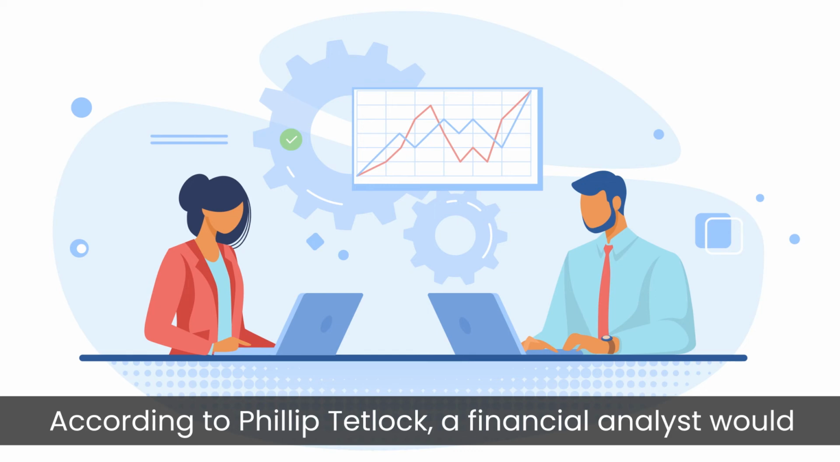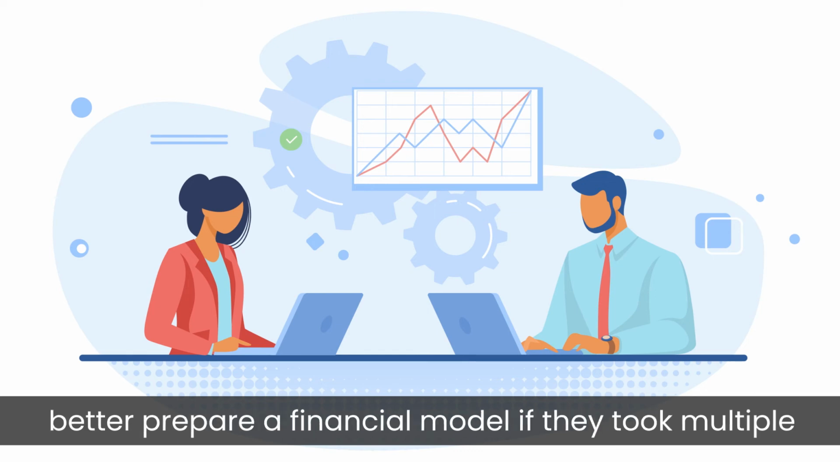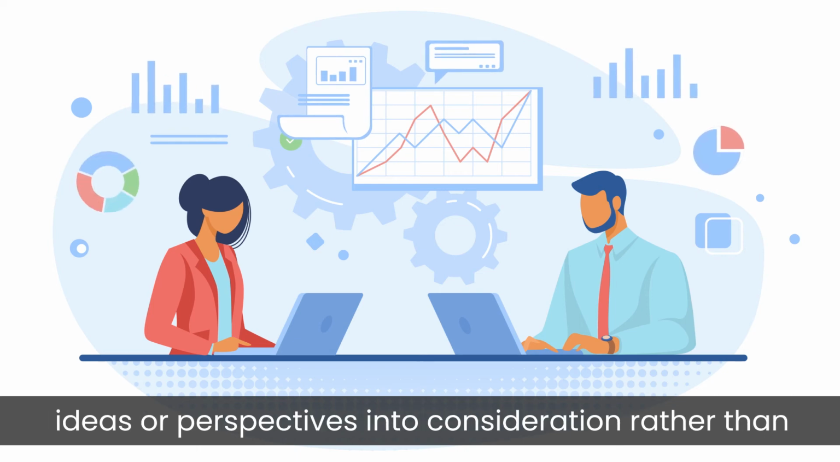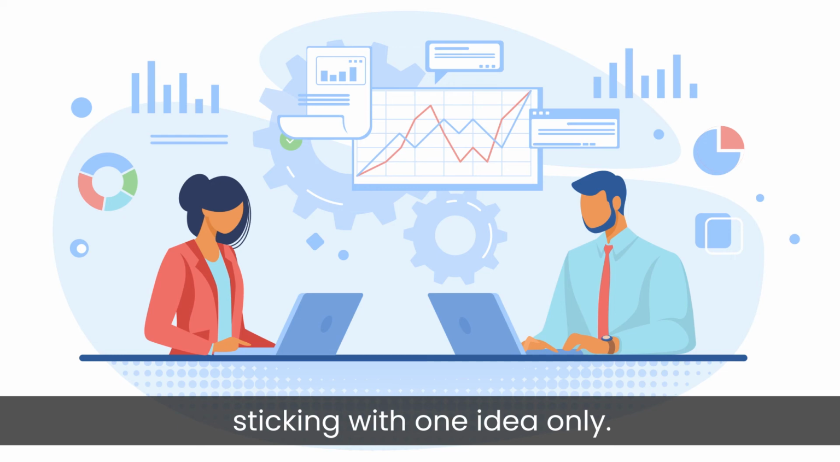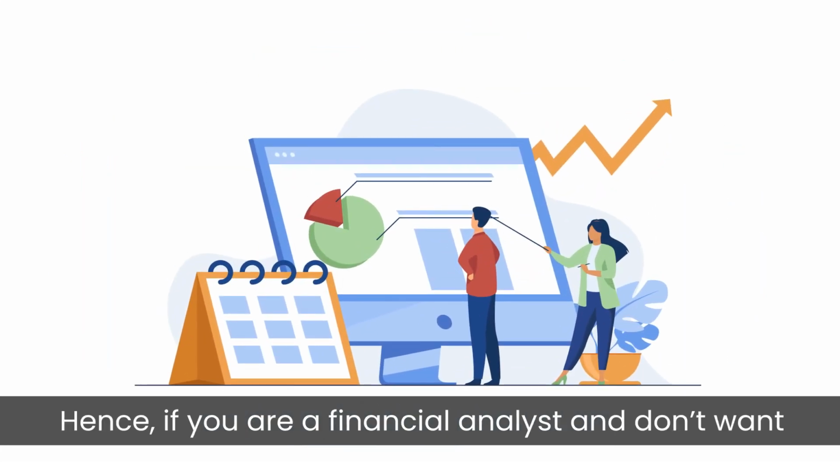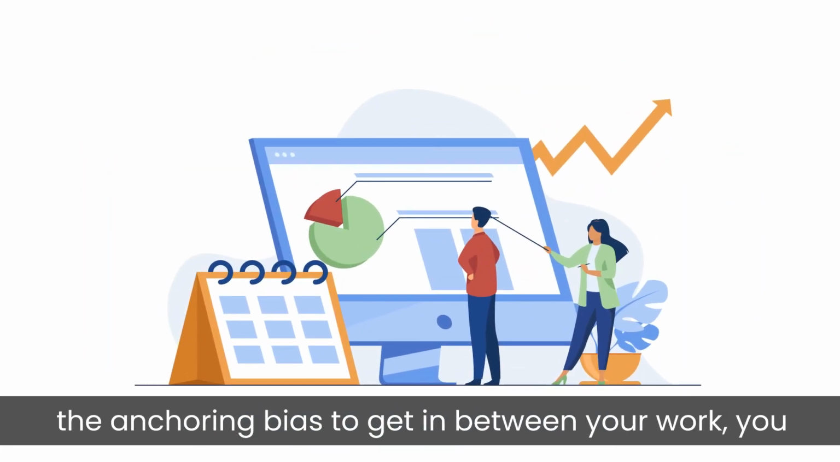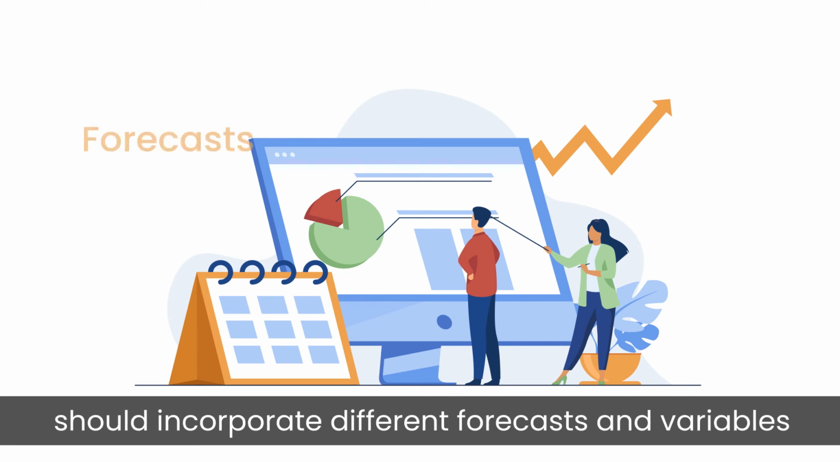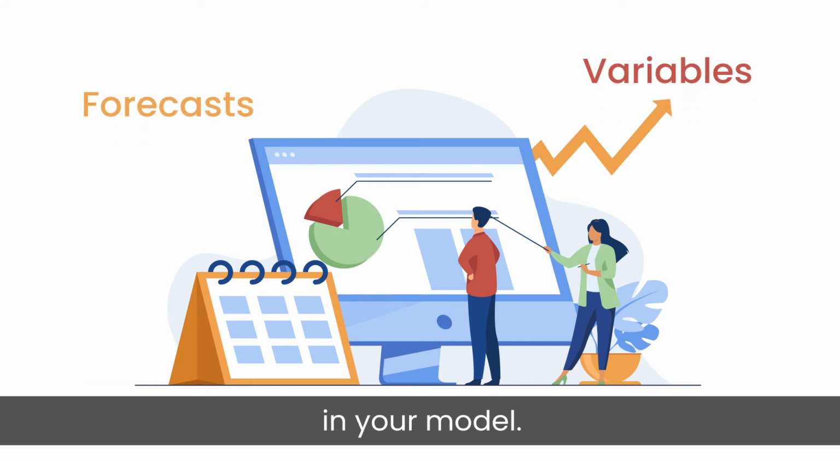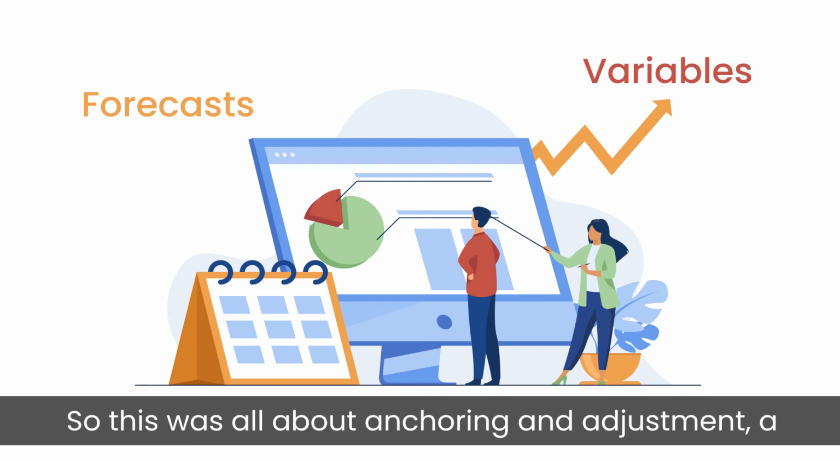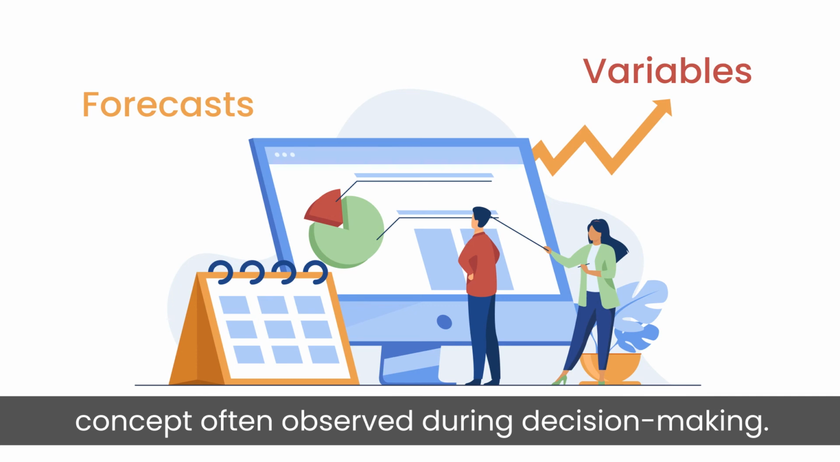According to Philip Tetlock, a financial analyst would better prepare a financial model if they took multiple ideas or perspectives into consideration rather than sticking with one idea only. Hence, if you are a financial analyst and don't want the anchoring bias to get in the way of your work, you should incorporate different forecasts and variables in your model. So this was all about anchoring and adjustment, a concept often observed during decision making.